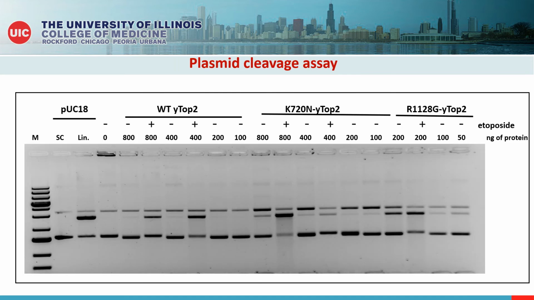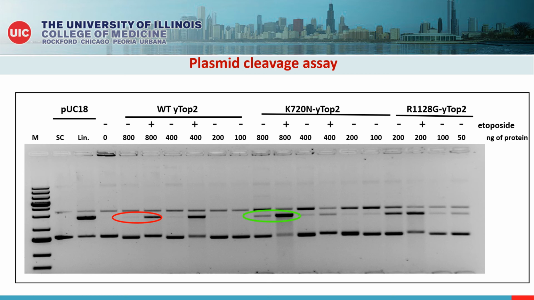Next, we assess DNA cleavage by the purified proteins via plasmid cleavage assay as shown in the figure here. In this assay, wild-type TOP2 can generate a linearized DNA in the presence of etoposide but not in its absence. However, when the same experiment is done using the K720N mutant protein, a very strong amount of linearized DNA was seen in the presence of etoposide, but linearized DNA can also be noted in the absence of etoposide.